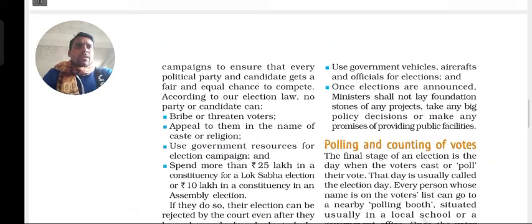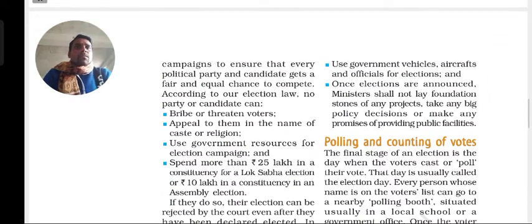And the next one is the use of government vehicles. They should not use government vehicles. As we have seen previously, they should not use any type of governmental vehicles, aircraft, or officials for election purposes.